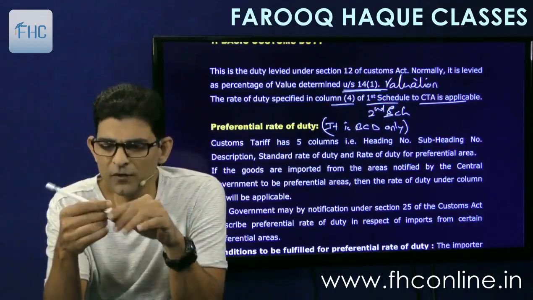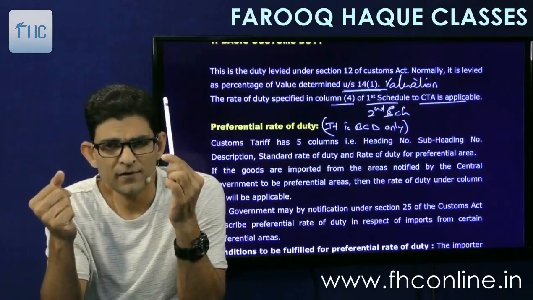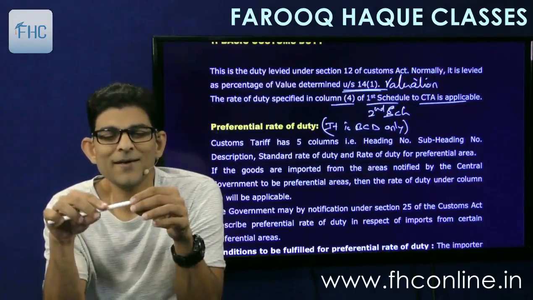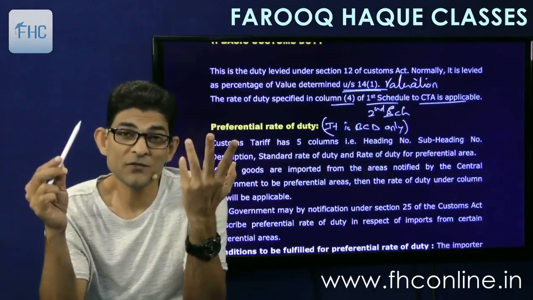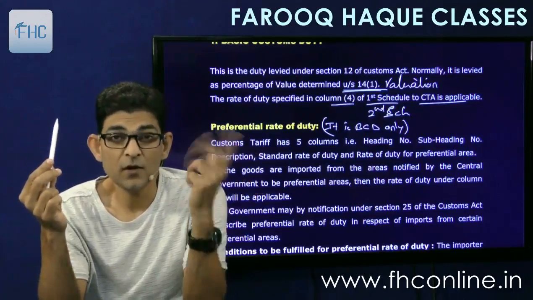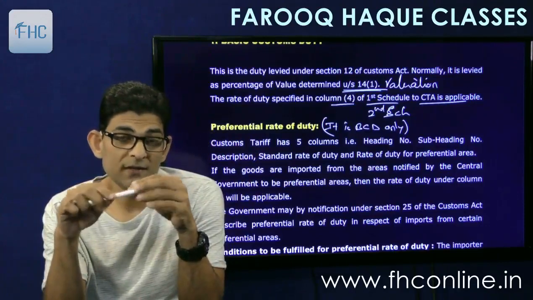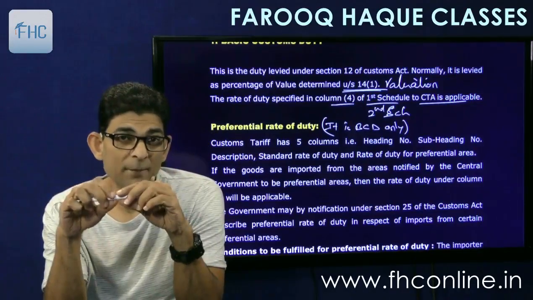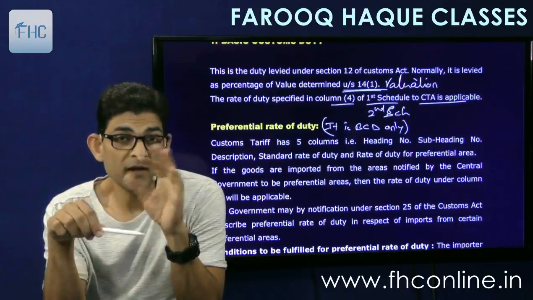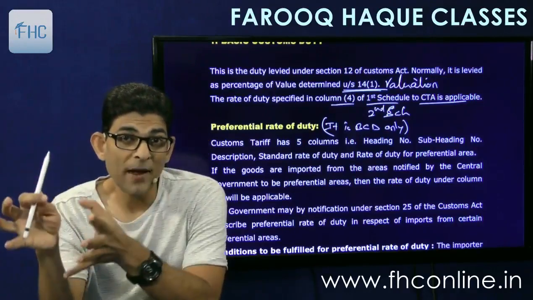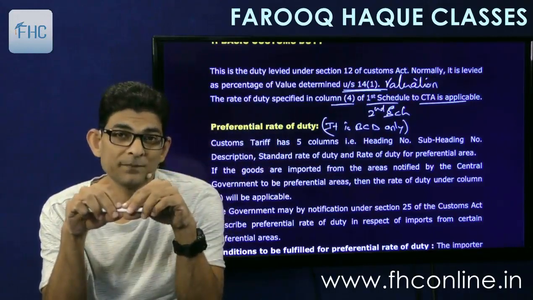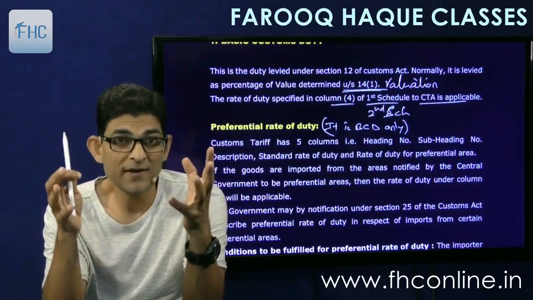So it's very simple. For example, let's take example of Apple, not the mobile company, the real apples which we eat. Now India enters into an agreement with, say, the US, in which these are trade agreements. So in which we allow apples to be imported from US at a concessional rate of import duty. In return, they will allow our mangoes to be imported in US at a concessional rate of duty. So these are bilateral trade agreements.